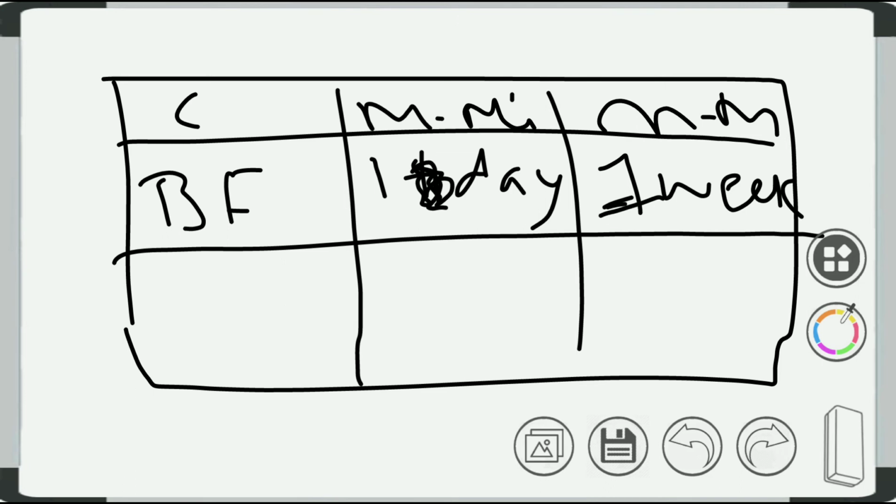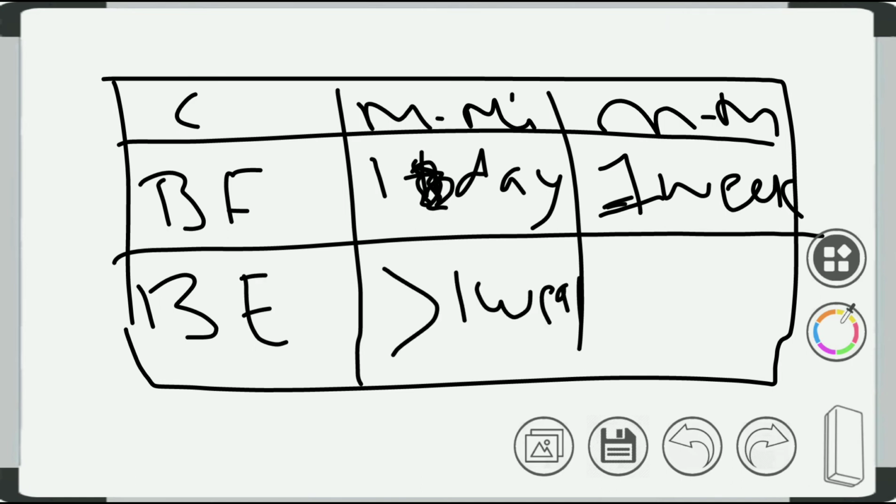And the last one is business edge. The max minor outage is greater than 1 week and the max major outage is greater than 1 month. So this is how the categories of systems and outages can be defined. Next, we will talk about what is high availability.